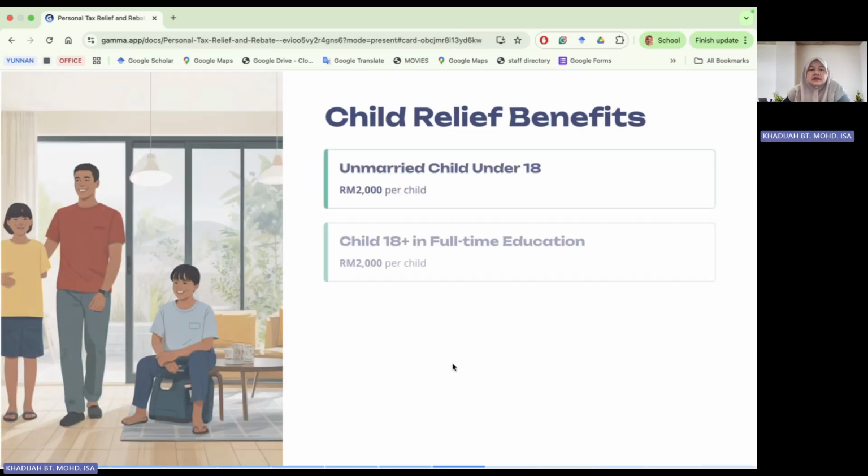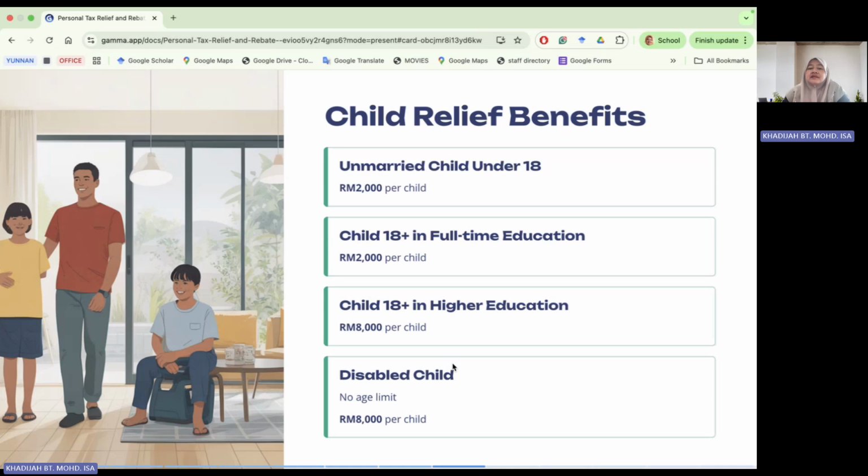All right. Then we have child relief benefit. Yes, child relief benefit is for your children. If you have children, number one, the first category is children unmarried under the age of 18 years old. So you must be unmarried and below 18 years old. So you get 2,000 ringgit per child. So it means that if you have 4 children under this category, 4 times 2,000 is 8,000 ringgit for your child relief.